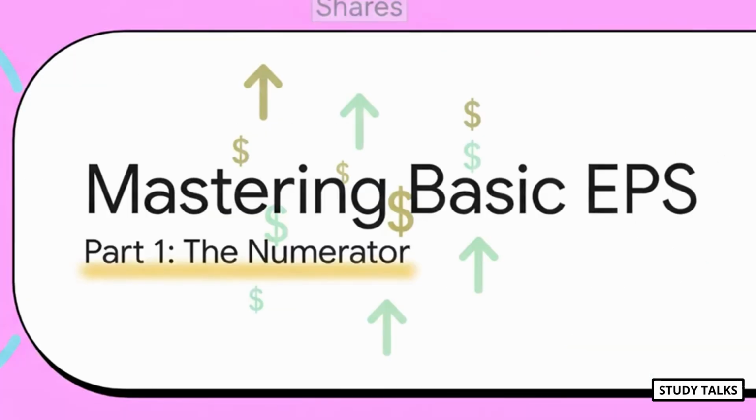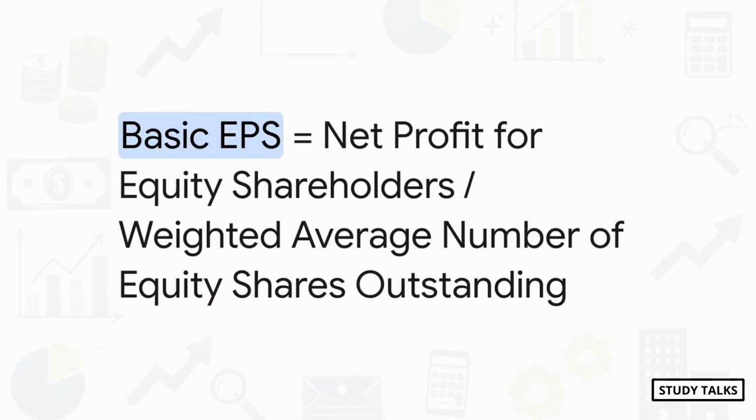Okay, it's time to break down the main formula. We're going to start with the top half, the numerator, which is all about the earnings. So here it is, the heart and soul of basic EPS. Net profit for equity shareholders divided by the weighted average number of shares. Looks simple, doesn't it? Well, not so fast. Both the numerator and the denominator have their own little quirks and traps, and you've got to master both of them to really nail this topic.